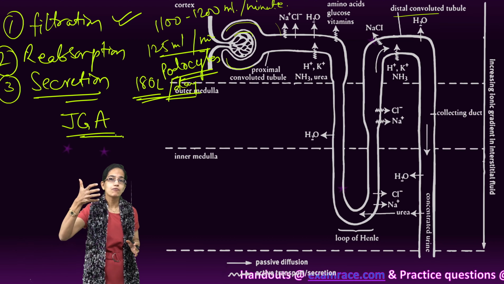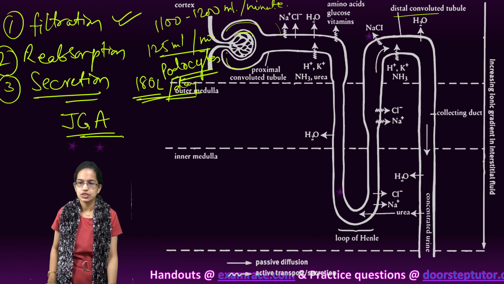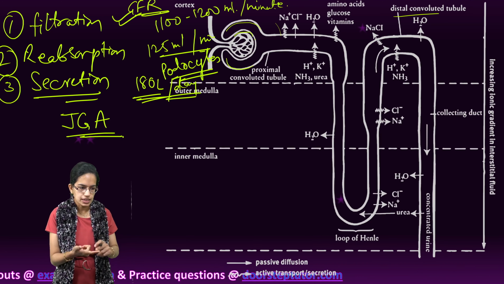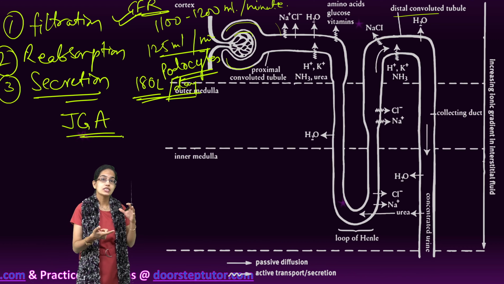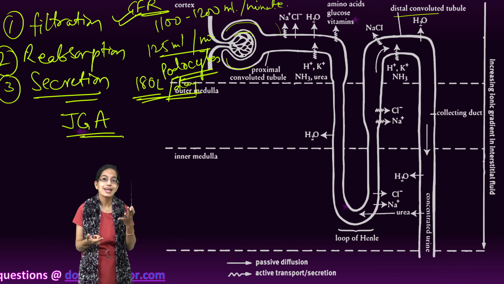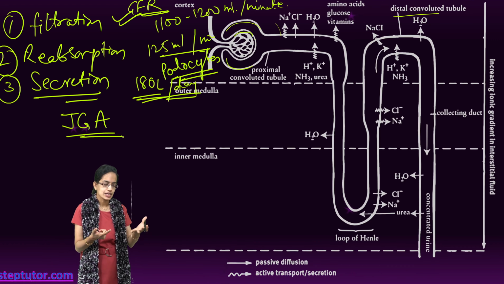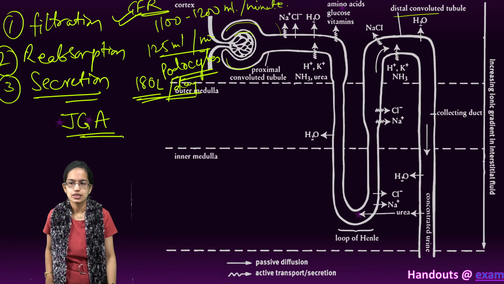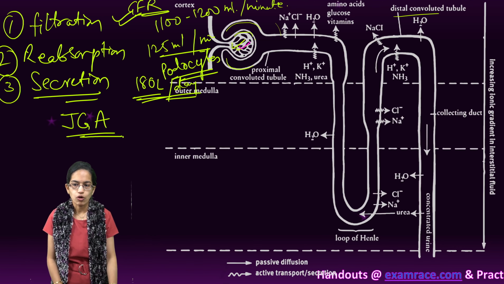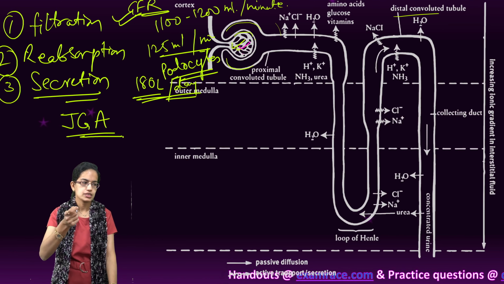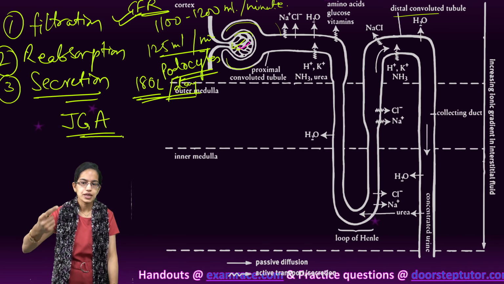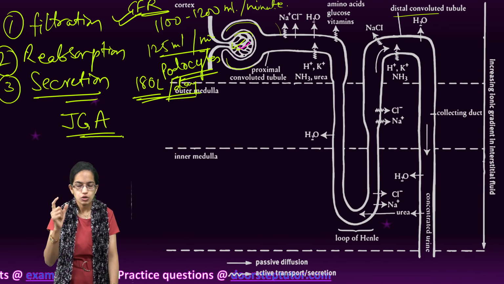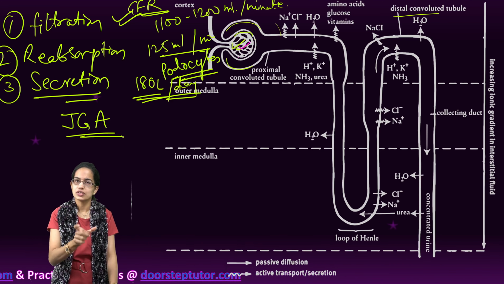Once there is a fall in the glomerular filtration rate, the GFR, the cells of the juxtaglomerular region activate, and this leads to stimulation of blood flow in the glomerulus region, and finally it brings the filtration rate back to normal.